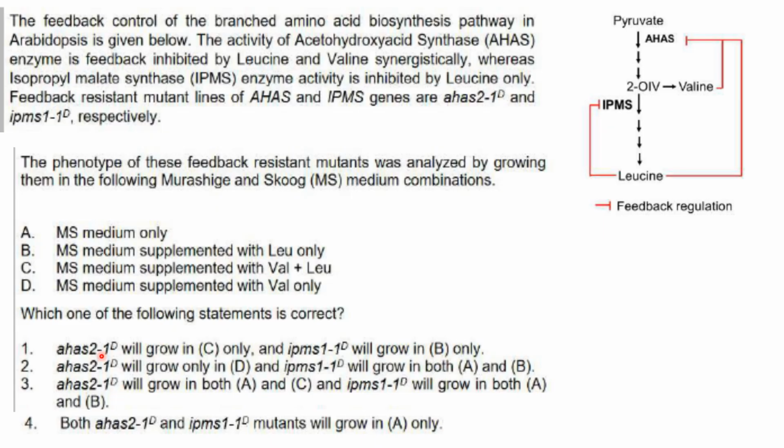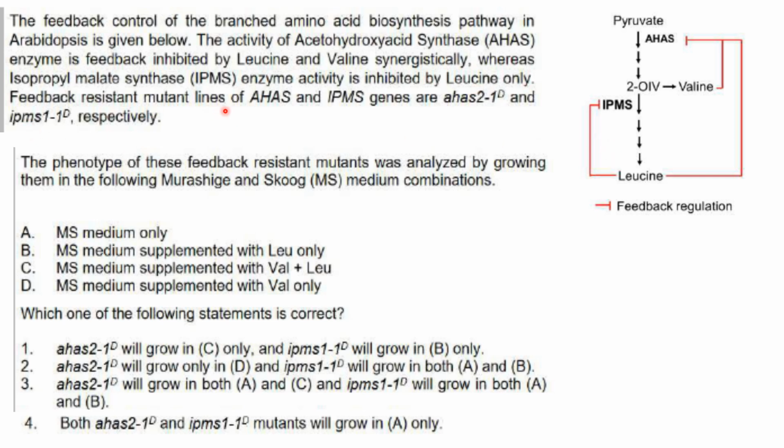First question. The feedback control of the branched amino acid biosynthesis pathway in Arabidopsis is given below. So pyruvate to OIV, then to leucine. Leucine and valine will inhibit AHAS. Leucine will inhibit IPMS only. The activity of acetohydroxy acid synthase enzyme is feedback inhibited by leucine and valine synergistically, whereas isopropyl malate synthase enzyme activity is inhibited by leucine only. I told you just now.